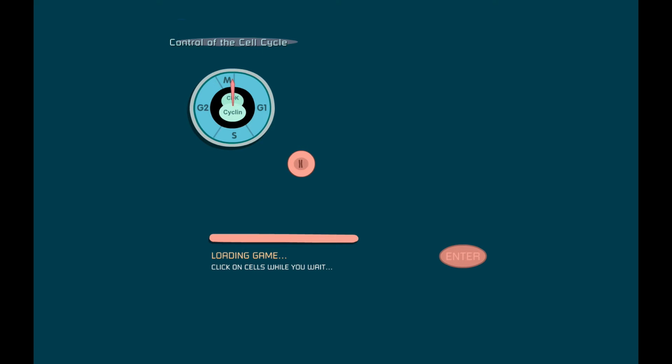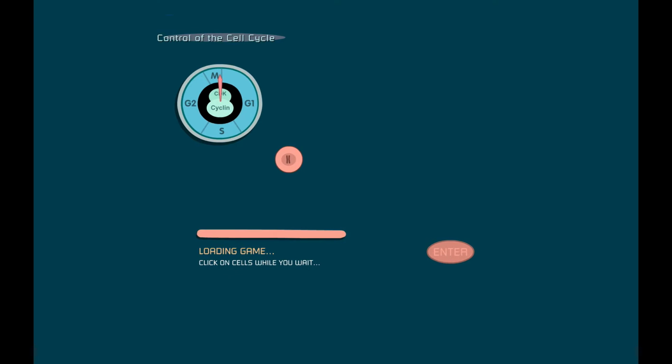All right, everybody. So this is the cell cycle control game, and what I'm going to do is go through it for the people whose technology is preventing them from playing the game. I've gone to the site. Next thing I'm going to do is click on the cells. It says to see what happens.